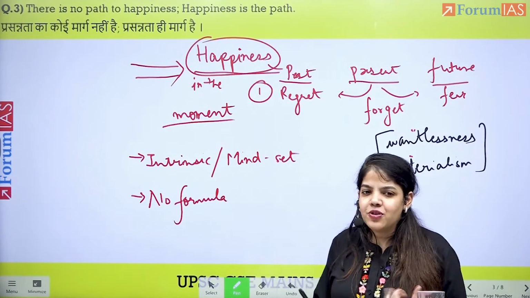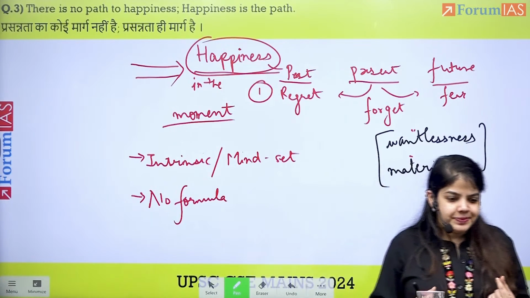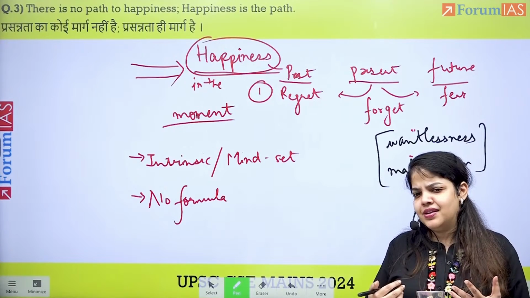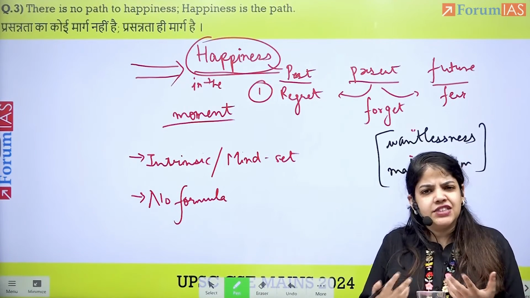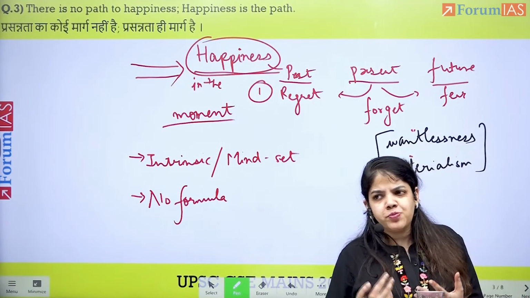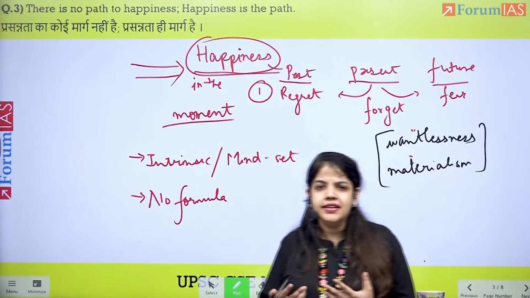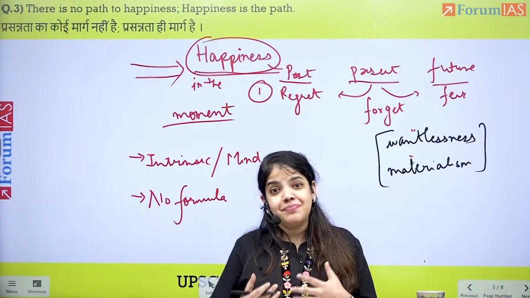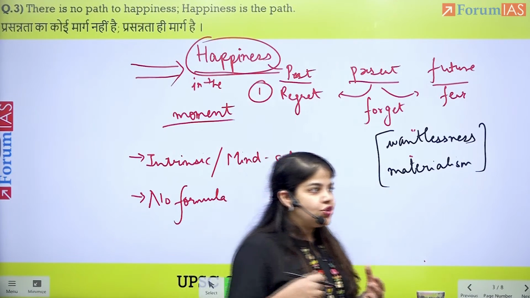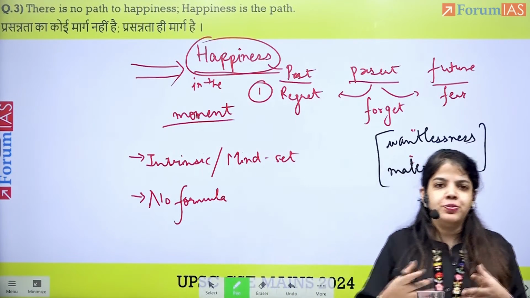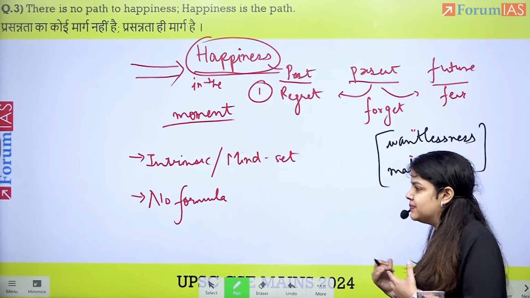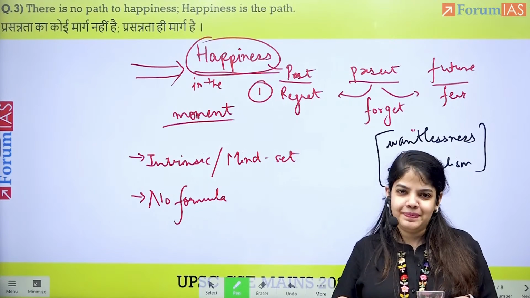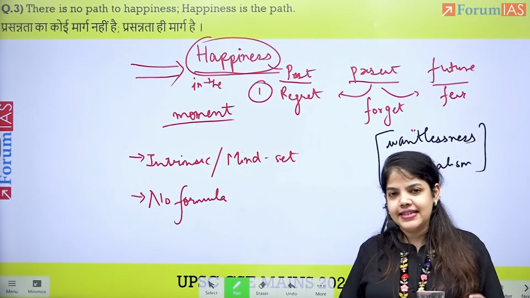The desire for more, let's say, more satisfaction, for feeling more peaceful, feeling more happy. And again, happiness is not a path, happiness is the path. There is no journey. So you don't have to want to be wantless or materialism. You will just have to be present today to be happy. This is what the topic indicates.